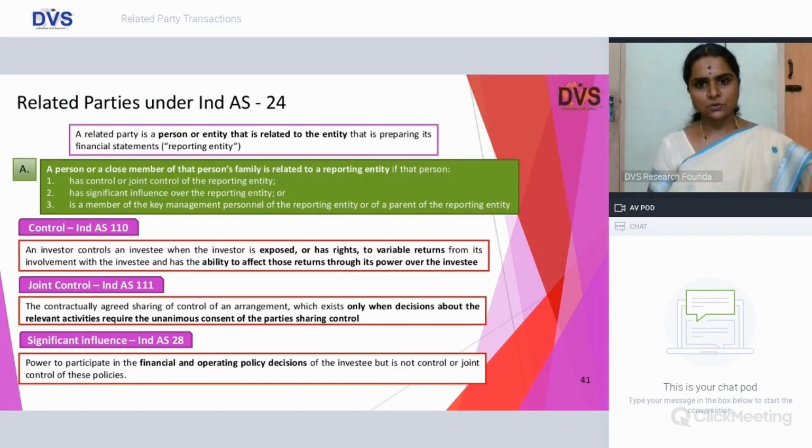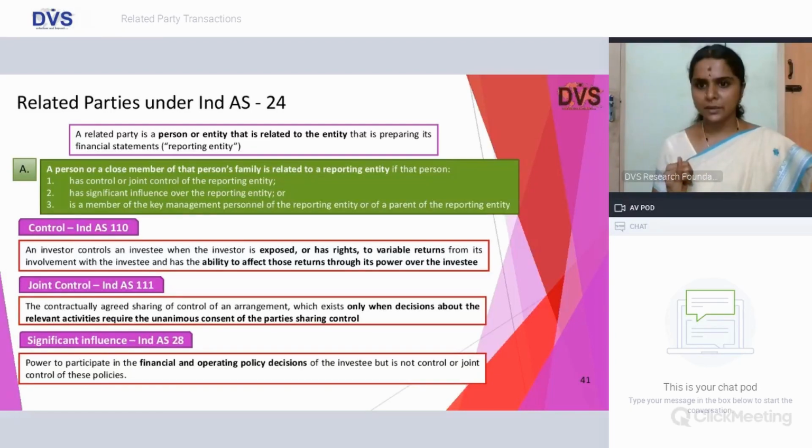And now we are going to discuss Ind AS 24, where control is defined under Ind AS 110, which says an investor controls an investee when the investor has three things. What are they?